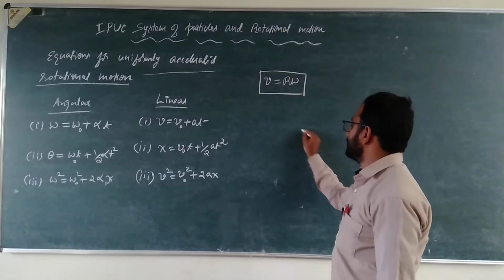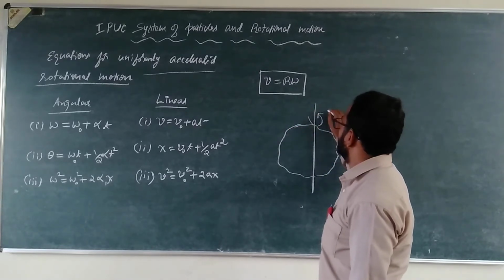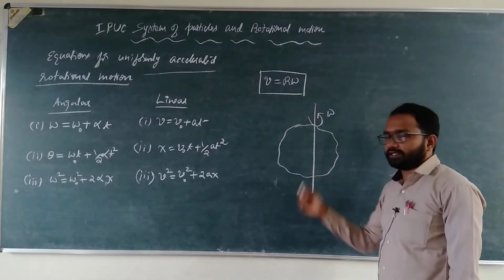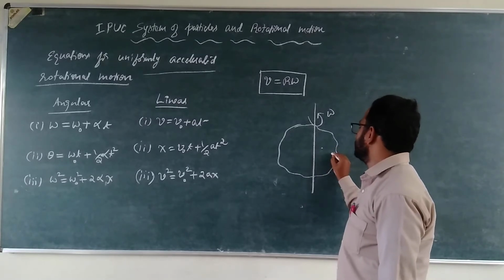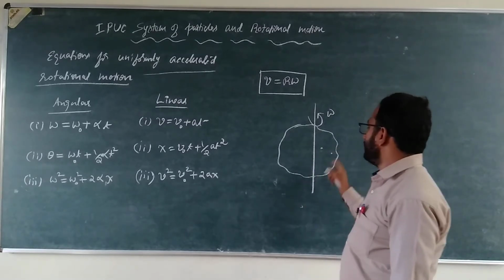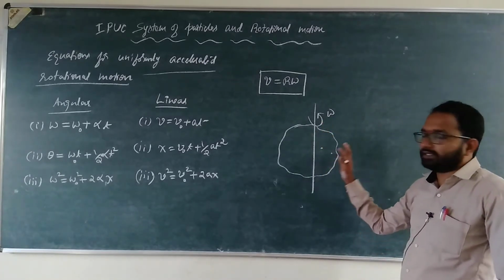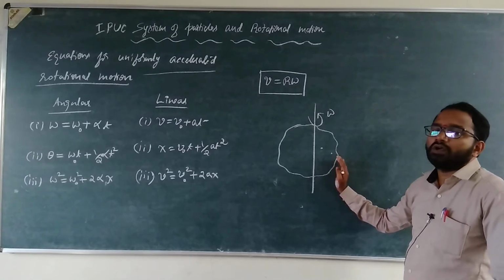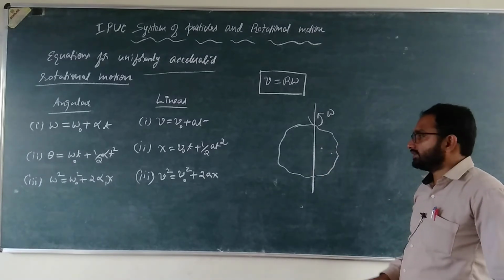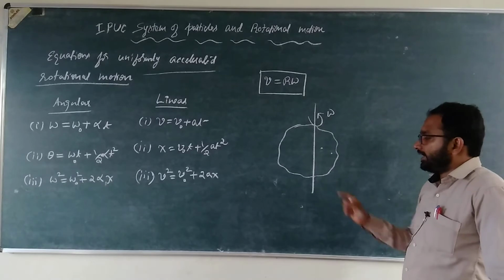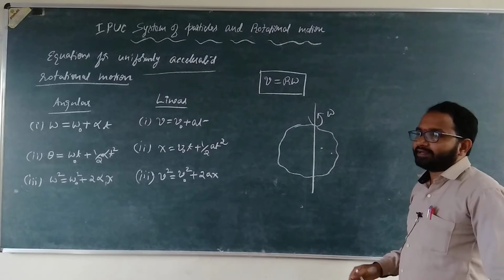Okay, so consider a body which is describing the rotational motion with angular velocity omega about this particular axis. So I consider two particles, one is here, the other one is here. As the rigid body rotates about this axis, all the particles present in this body also move in circular paths. They form concentric circles about an axis which is called the axis of rotation, where the particles of the body remain at rest, right?